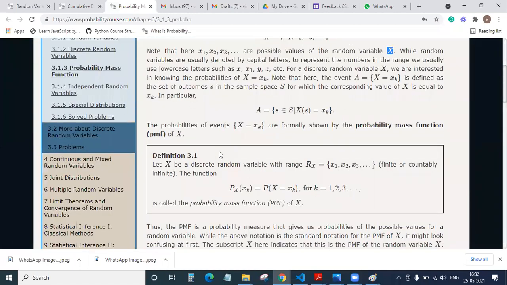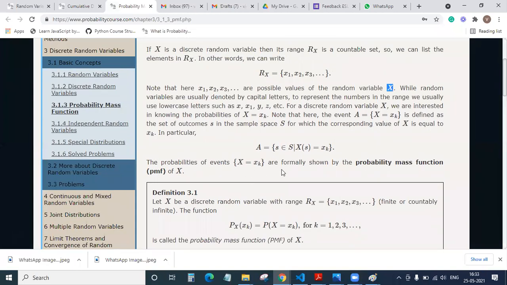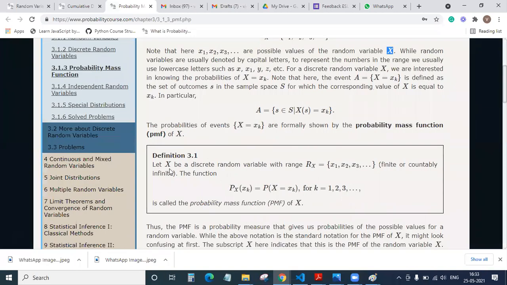So what actually is this PMF? It is the set of all values which your random variable can take. Here, let X be a random variable whose range is given by Rx equal to X1, X2, X3, which is finite, or countably finite. Forget about countably finite, just remember it should be finite. Then the PMF is the value when the random variable takes one of those values.